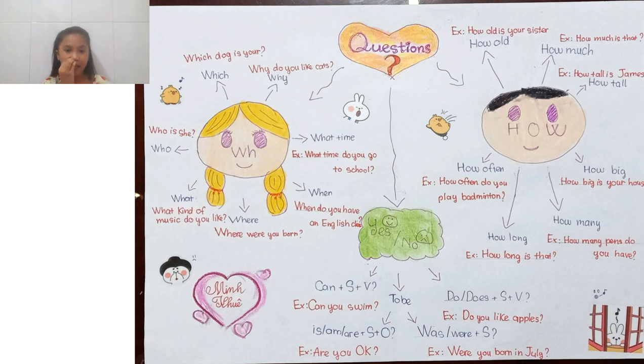Next is why. Why is a question word that we use to ask for the reason for something. Why do you like cats? here means, can you tell me the reason why you like cats? Now can I say, why do you love the subject math? Can you answer me the reason?